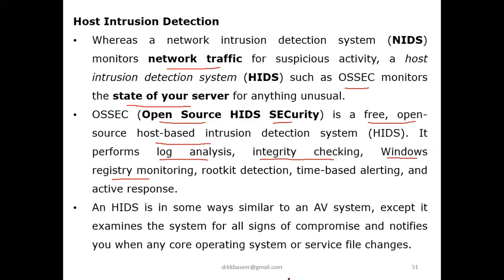And we also have rootkit detection, as well as time-based alerting and active responses. So these are the different tasks that can be performed with the help of OSSEC. One is log analysis, another is integrity checking, another is Windows registry monitoring, another is rootkit detection, another is time-based alerting, and another is active response.